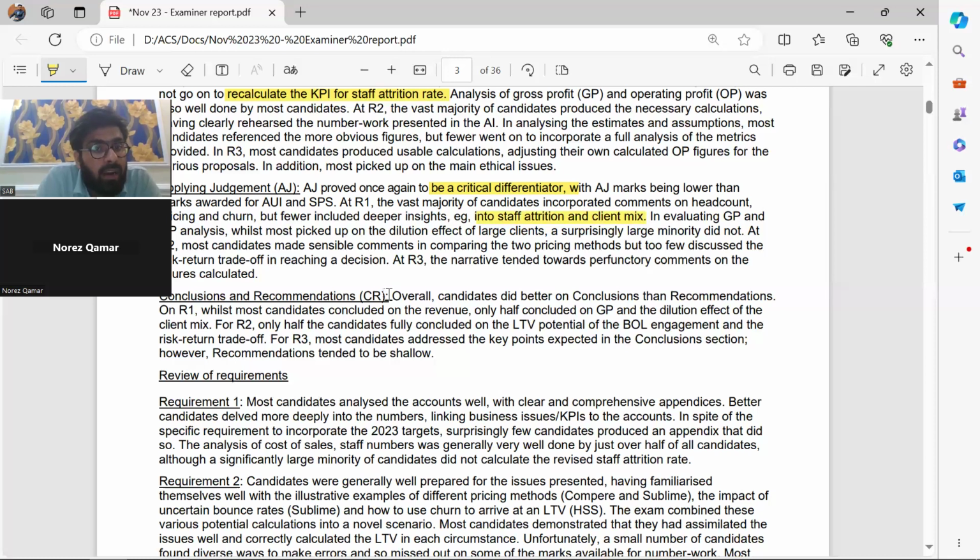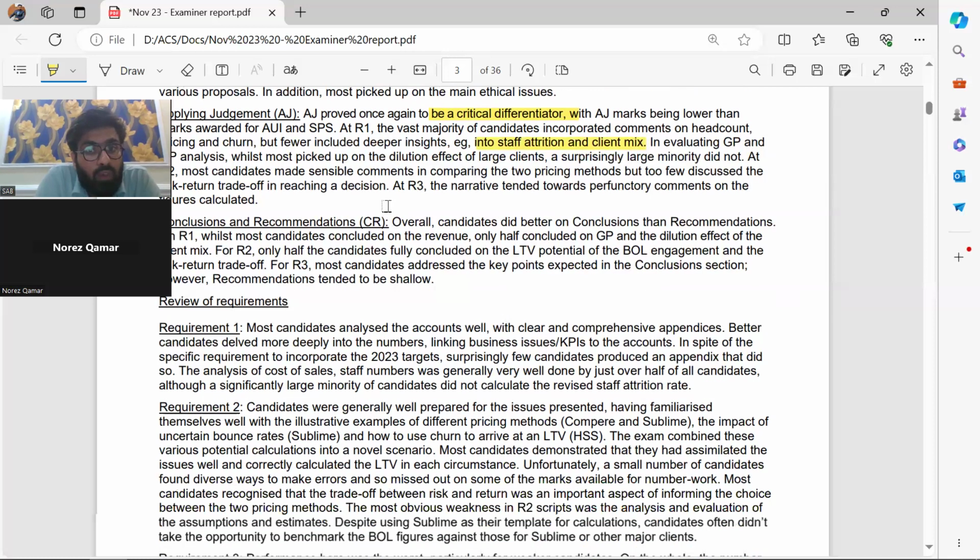And CR is the skill covering conclusion and recommendation. Most candidates concluded on revenue, but only half concluded on the GP. If you're not concluding on the GP, then your CR box is not ticked, because they expect you to conclude on each and everything. Therefore, I made paragraphs of conclusion and used them in the executive summary.